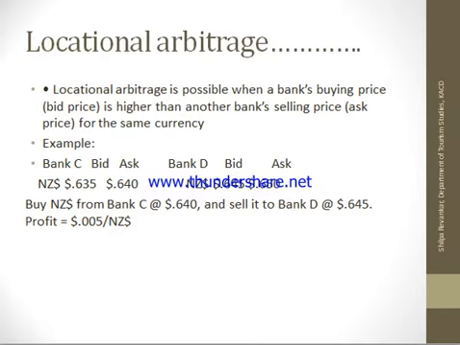Now what is bid price? The price at which the bank is buying the currency, and ask price is the price at which it is selling the currency.